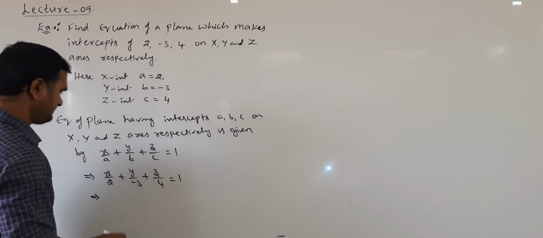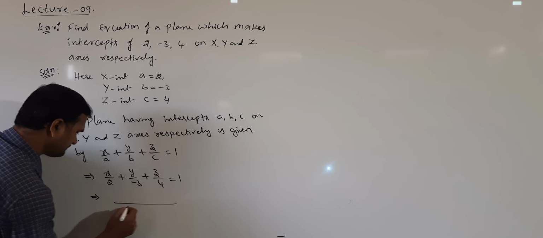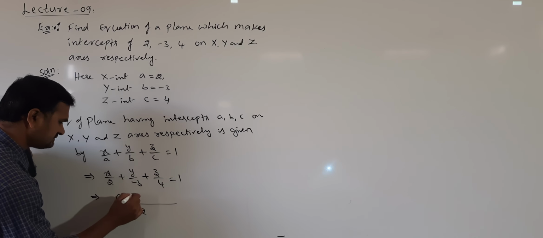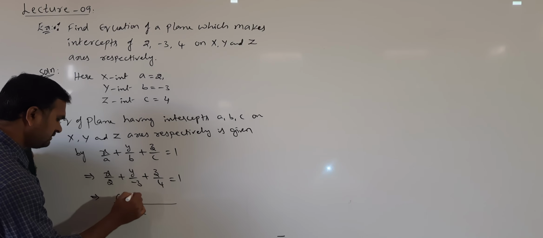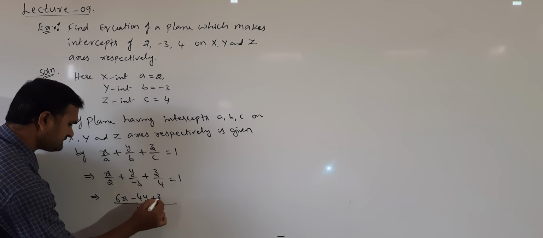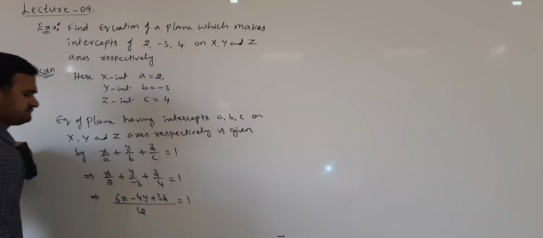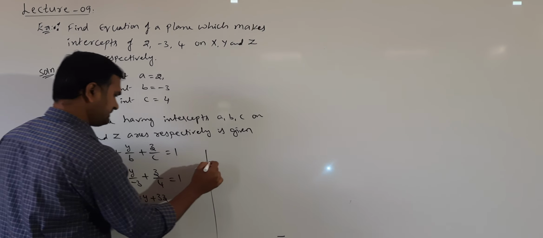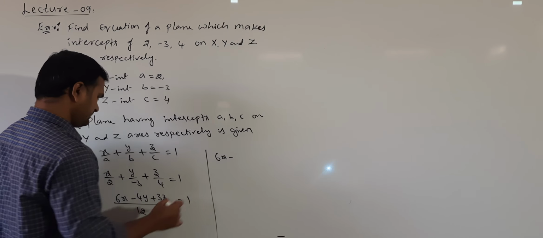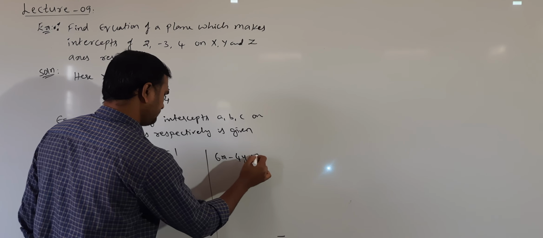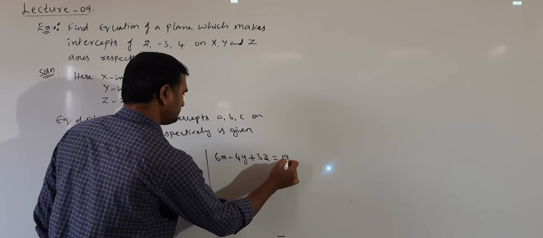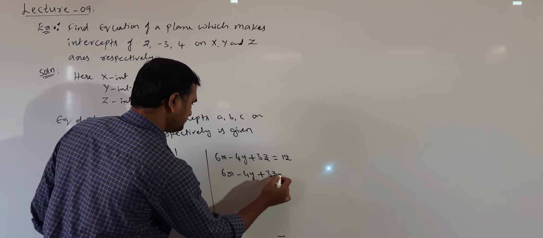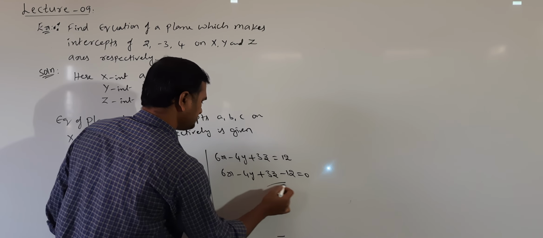So what is the LCM here? You can take 12. It will be 6x minus 4y plus 3z over 12 is equal to 1. So what is the equation? Cross multiplying, 6x minus 4y plus 3z is equal to 12, or 6x minus 4y plus 3z minus 12 is equal to 0.